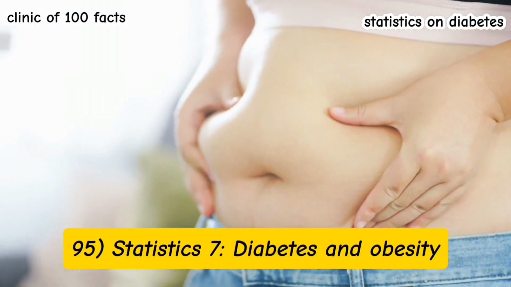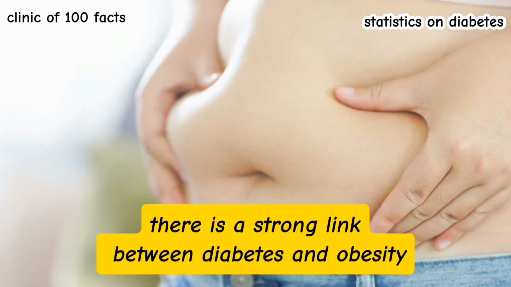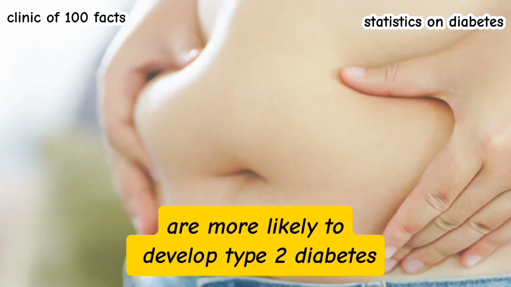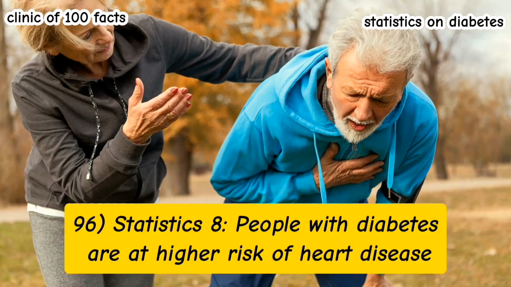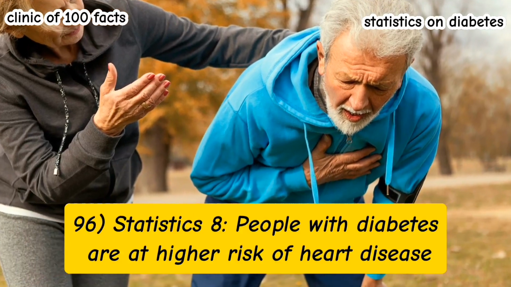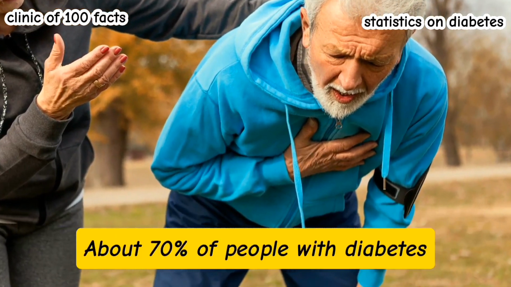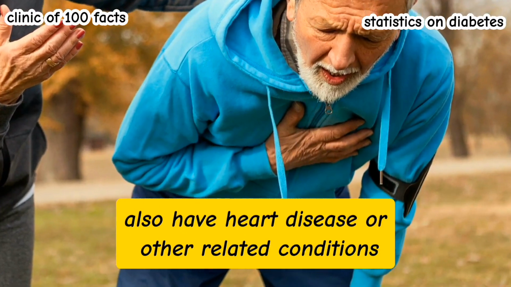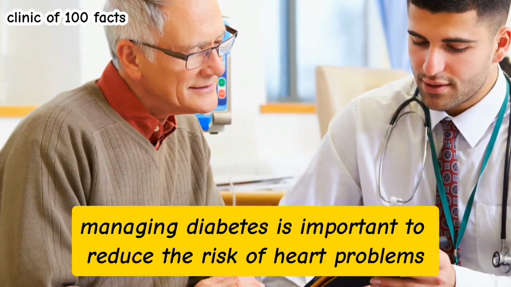95. Statistics 7: Diabetes and obesity. There is a strong link between diabetes and obesity. People who are overweight or obese are more likely to develop type 2 diabetes. 96. Statistics 8: People with diabetes are at higher risk for heart disease. About 70% of people with diabetes also have heart disease or other related conditions. Managing diabetes is important to reduce the risk of heart problems.